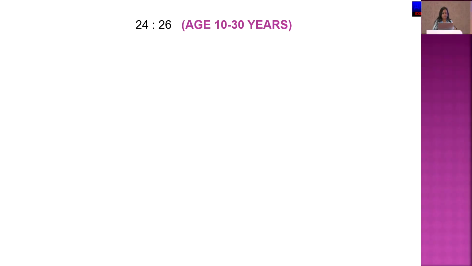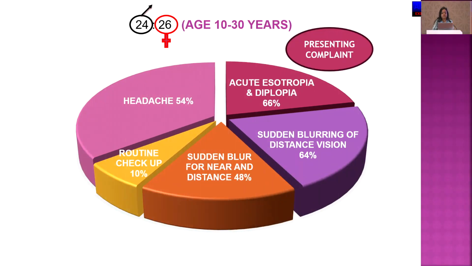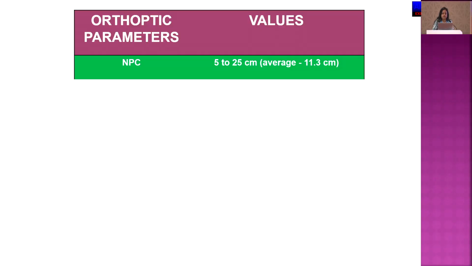There were 24 male and 26 female patients, aged between 10 to 30 years. Their presenting complaint was acute onset esotropia and diplopia in 66% of patients, distance vision blurring in 64%, near and distance vision blurring in 48%, and headache in 54% of patients, and 10% of patients came for a routine checkup.